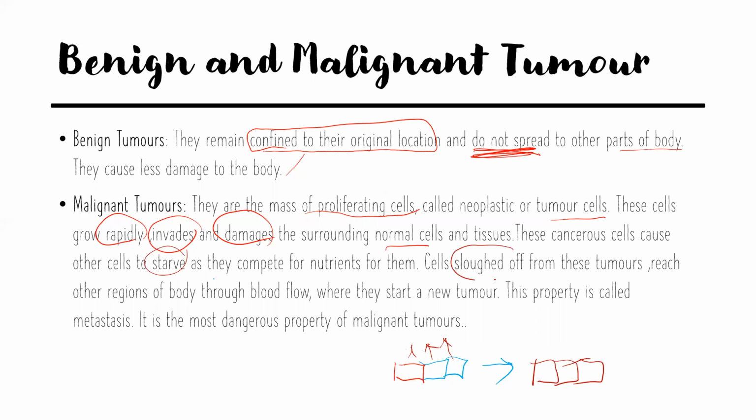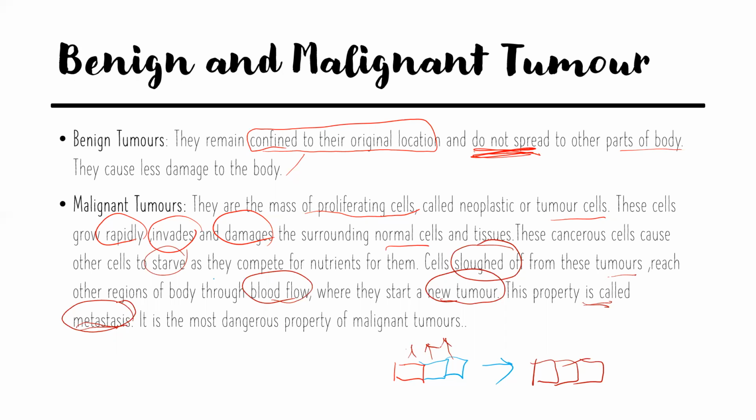Cells sloughed off. Sloughed off means to get rid of. Sometimes cells will slough off from these tumors and reach other regions of the body through blood flow. So how do they reach other parts of the body? With the help of blood. And there they start a new tumor. This property is called metastasis. This is important because it may be asked for 2 marks or 3 marks.